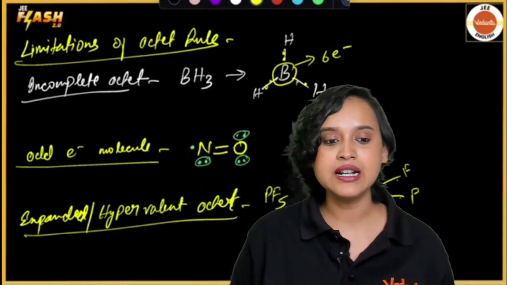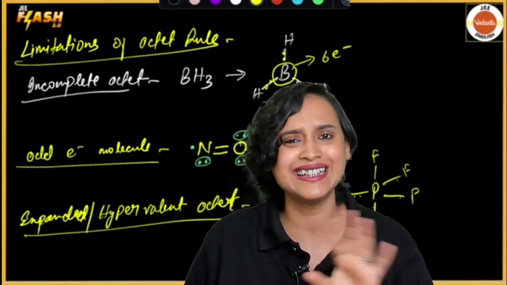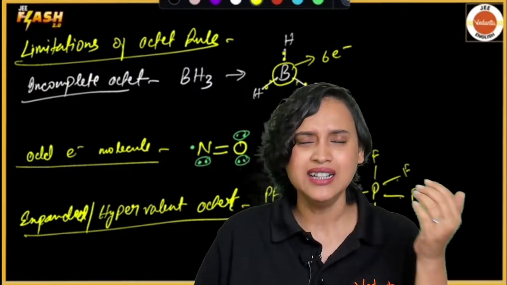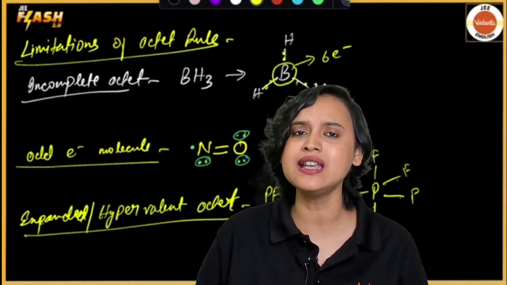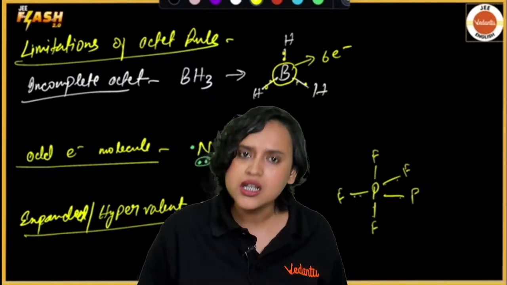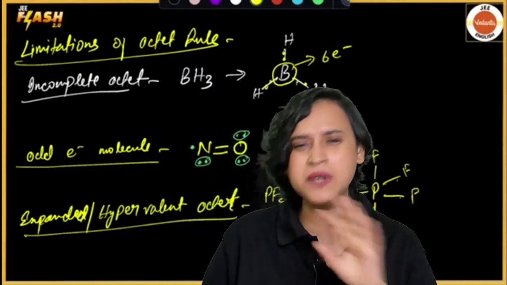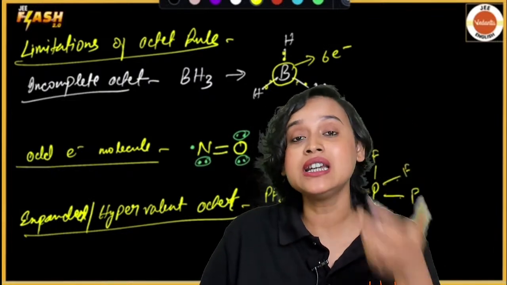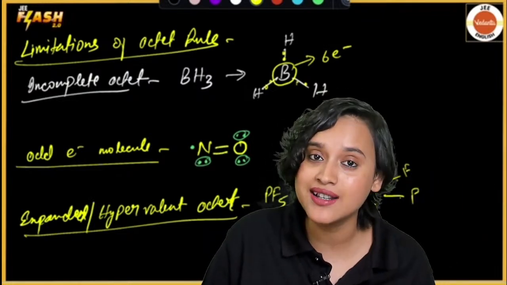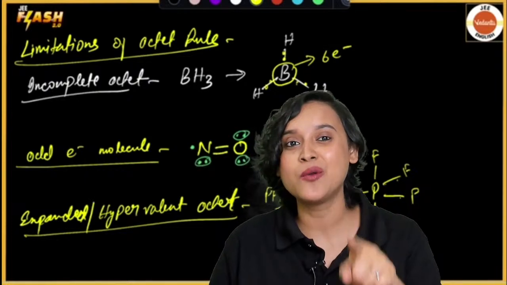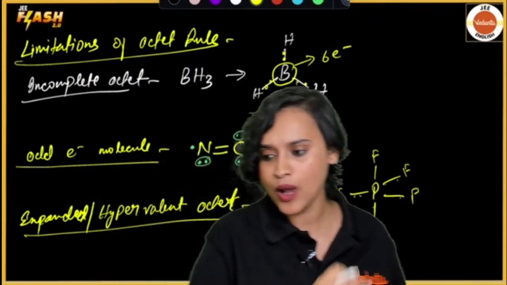So after we have come across 3 limitations of the octet rule, I think that's it. We are done. We were like, we do not need this rule anymore, because this is not able to solve major concerns, right? So we have discarded this rule. You have to understand that the octet rule was completely based on the chemical inertness of noble gases. Noble gases are chemically inert, but xenon, however, forms compounds with oxygen and fluorine. So we get to see 4 limitations now, and that's it.